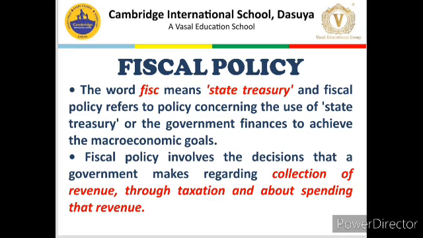And what is fiscal policy? Fiscal policy is concerned with how this state treasury, or Raja ka khajana, can be used to achieve macroeconomic goals. Those macroeconomic goals are stabilizing the economy through government finances. So basically that is fiscal policy: how state treasury or state finances can be used to achieve stabilization in the economy. Now what are the things involved in this fiscal policy?